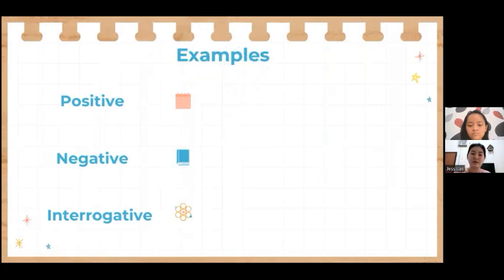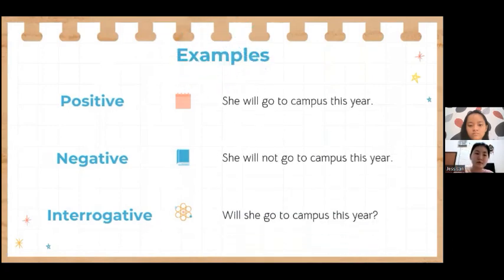I've got three patterns in it: the positive one, the negative one, and the interrogative one. For the positive one: she will go to campus this year. For the negative one, just add not: she will not go to campus this year. For the interrogative one: will she go to campus this year? Question mark. In this context, it means she either goes to campus this year or maybe not. So, will she go to campus this year?